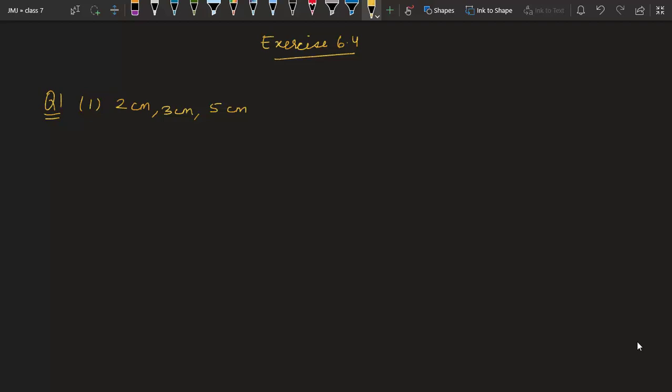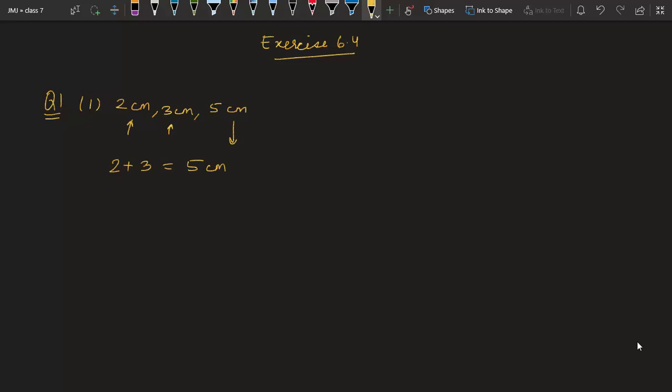We all know the condition for 3 lengths or 3 sides to make a triangle is the sum of any 2 sides should be more than the third side, or the difference of any 2 sides should be less than the third side. So let us see these two first. If I check, 2 plus 3 is coming out as 5 centimeter, which is actually equal to the third side, not greater than.